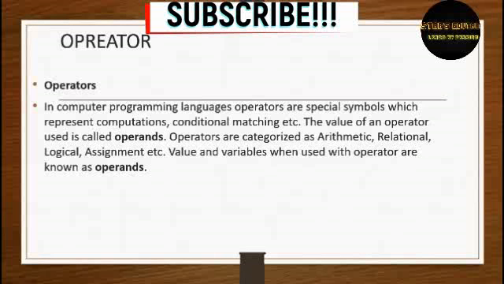For example, the values of an operator are called operands. If you define a value in a variable, that variable's value is an operand, and operators are categorized as arithmetic, relational, logical, assignment, etc.